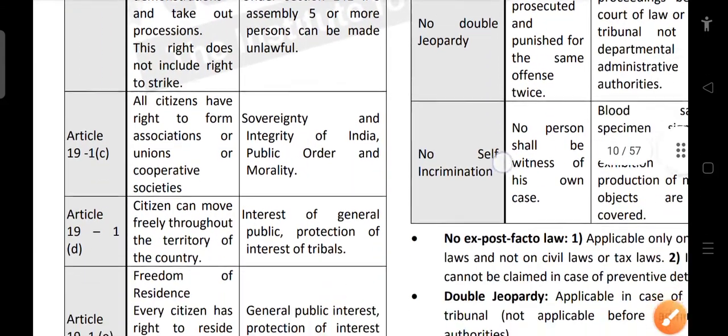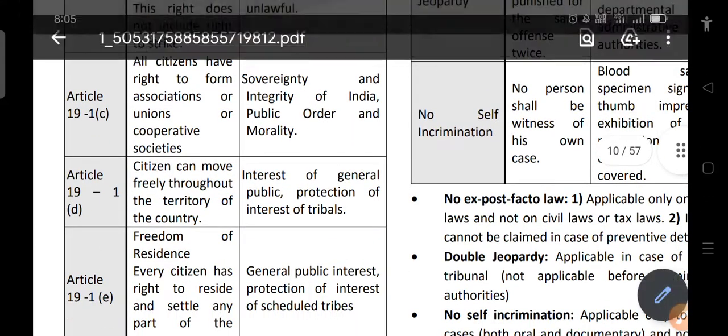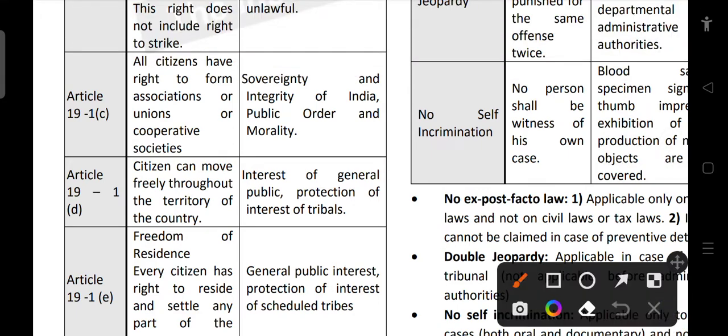And then Article 19(1)(c) talks about how all citizens have the right to form associations or unions or cooperative societies. This is about Article 19(1)(c). All citizens have this right to form associations. We can go and assemble somewhere under 19(1)(b), and we can form an association under 19(1)(c).